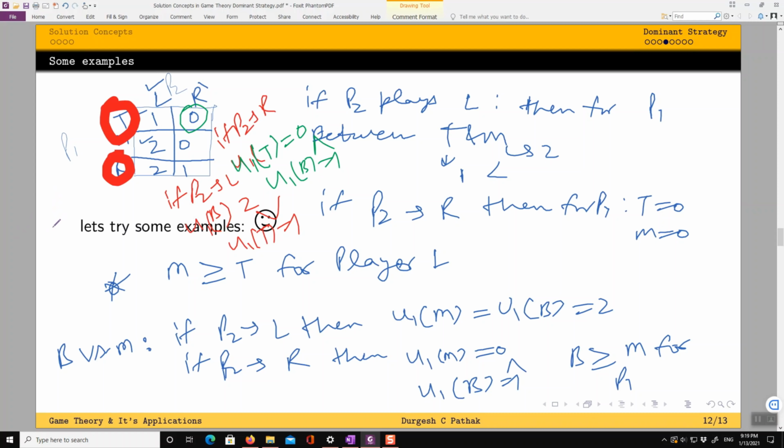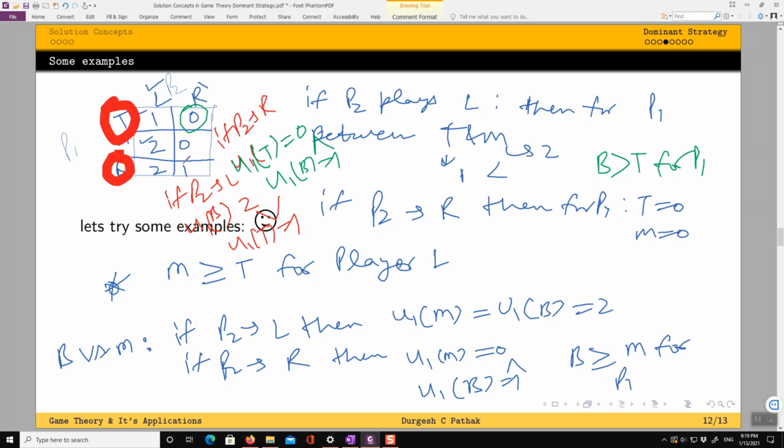So what we realize, between these strategies B and T, B is strictly dominant over T for player 1. So we see that we have one relation here, that M weakly dominates T, B weakly dominates M, but B strictly dominates T.